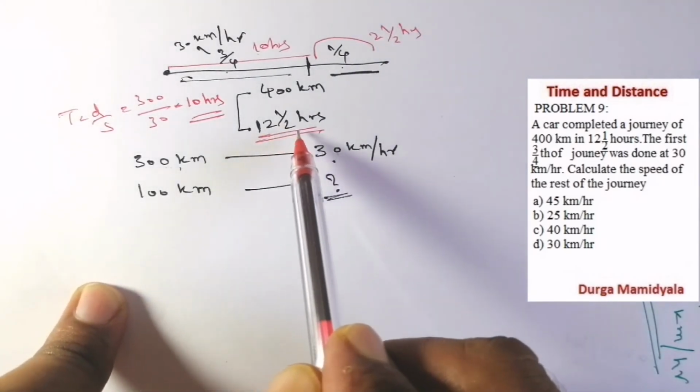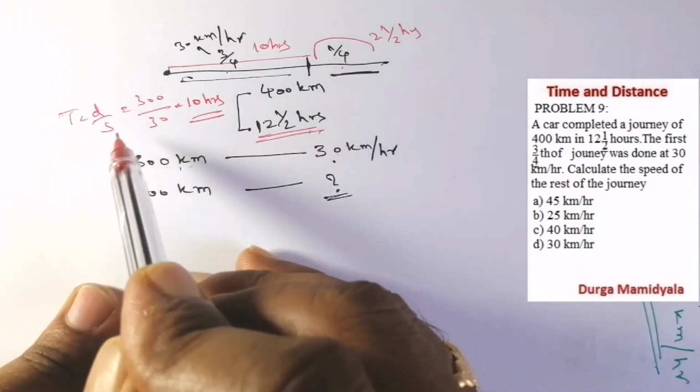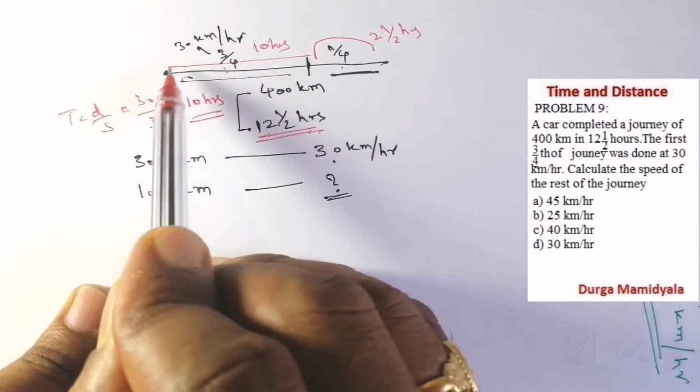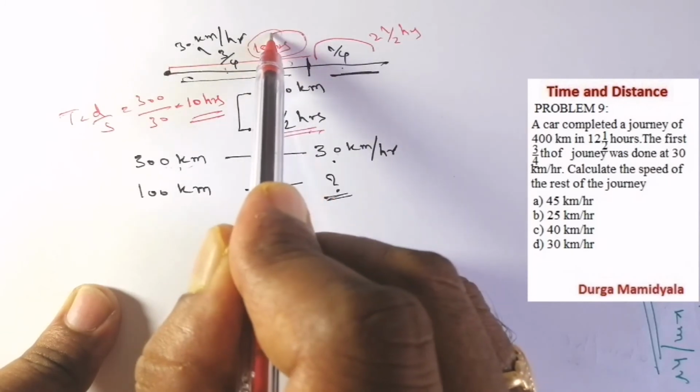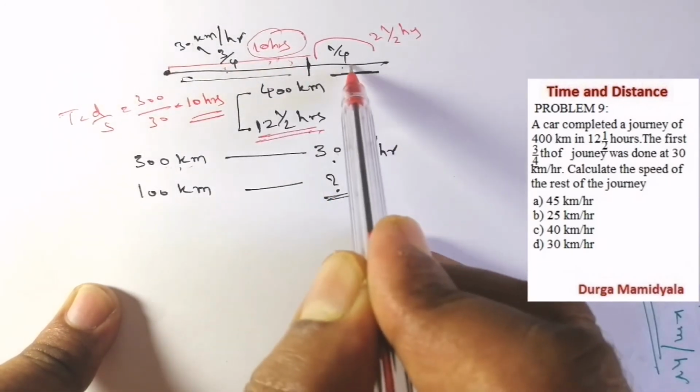So we automatically know the distance and the speed of the first 3 by 4 journey. We have calculated it and got the time, which is 10 hours. Automatically we can say that for the rest, the 1 by 4th part, what is it?